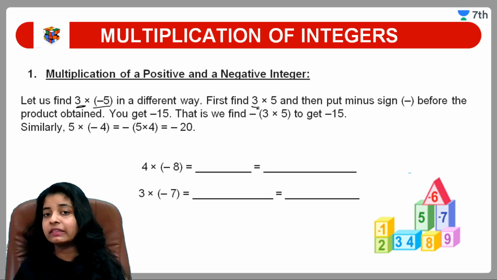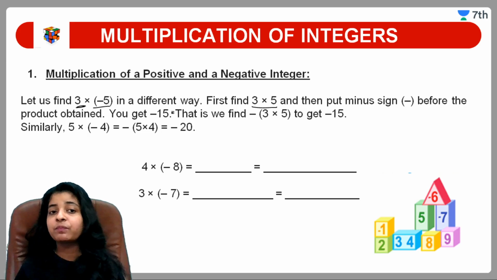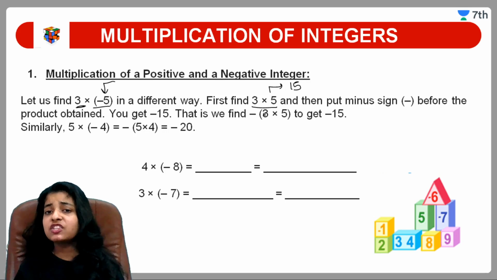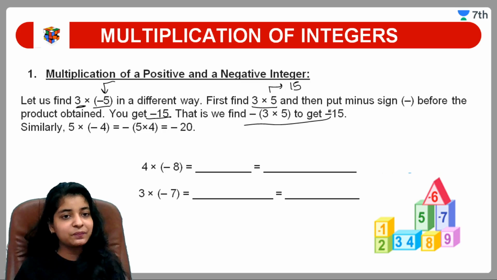Here you will multiply 3 into 5 and you will get 15, and as minus is here, just put a negative sign and you will get your required answer. So my required answer is minus 15. Quite easy, very easy basically.